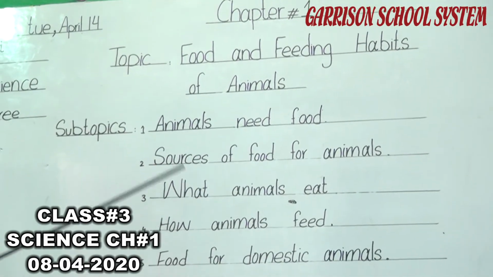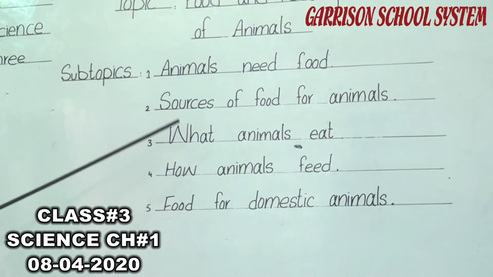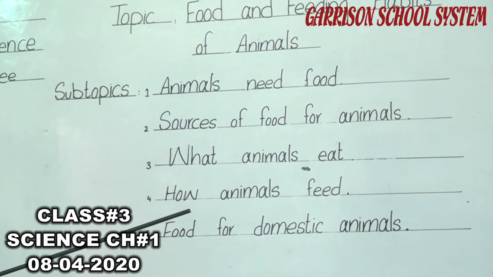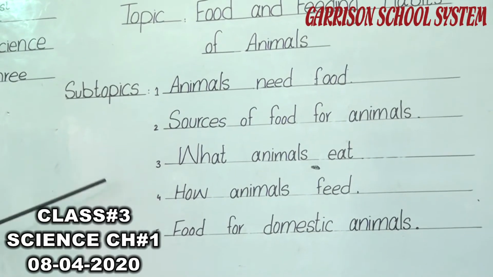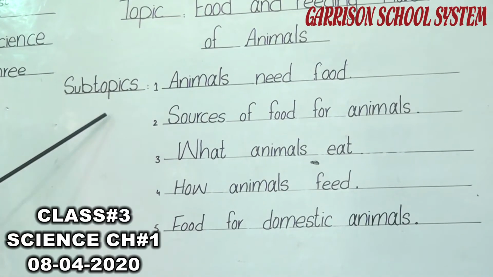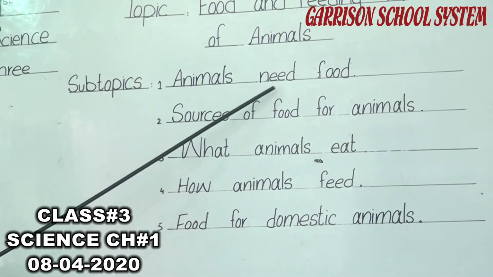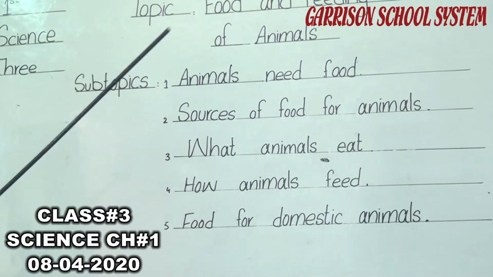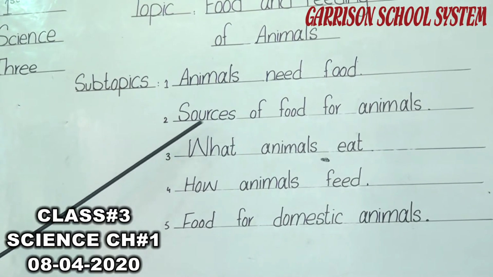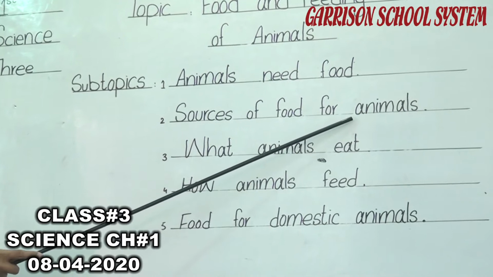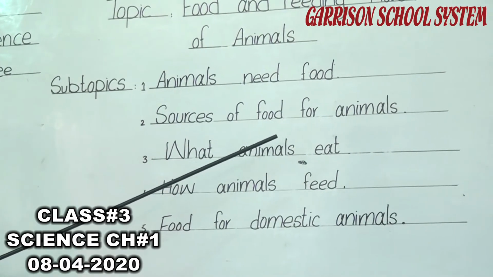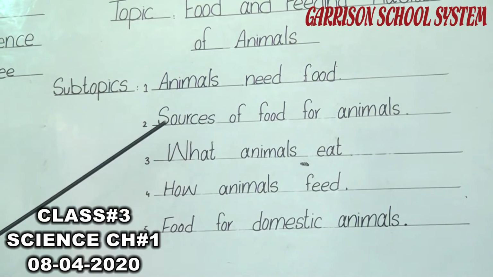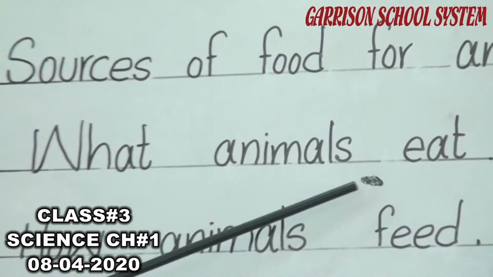In this chapter, we have to read about the food and feeding habits of animals. Which points do we have to focus on in this chapter? The first point is animals need food. In this point, we discuss why animals need food. The second important point is sources of food for animals. We come to know that animals need food, then from where do these animals get their food? Number 3, what animals eat?